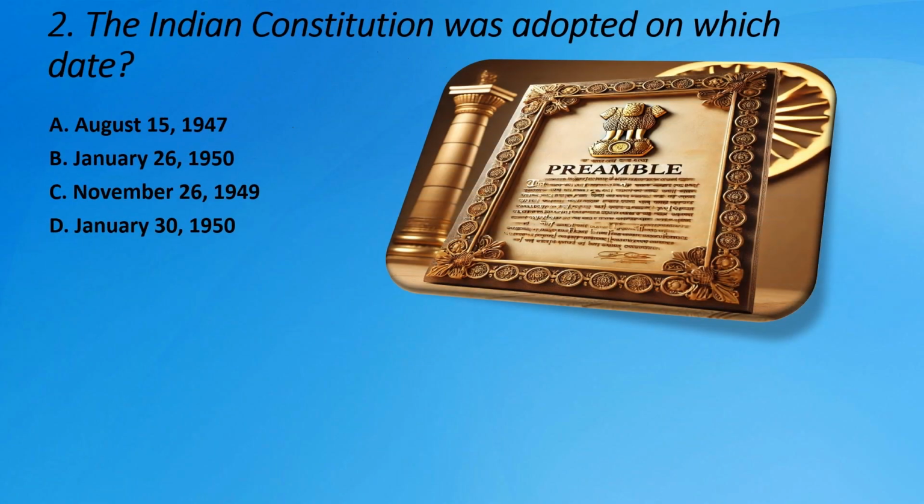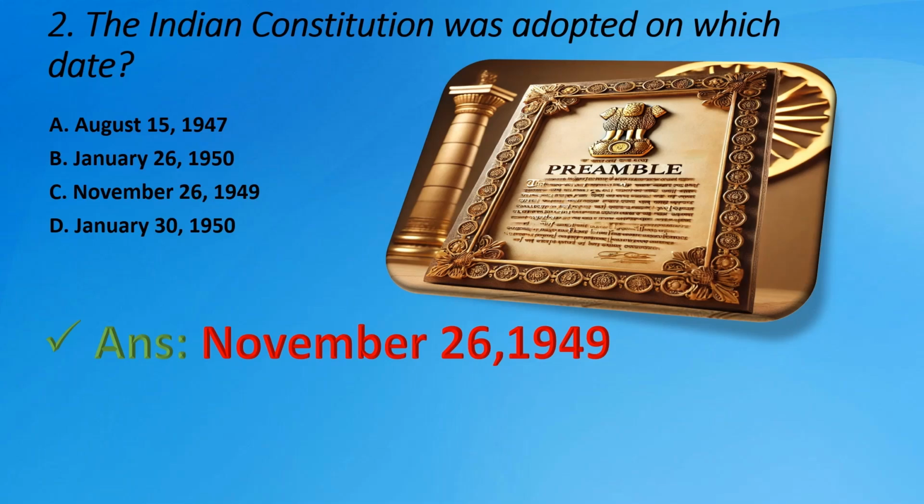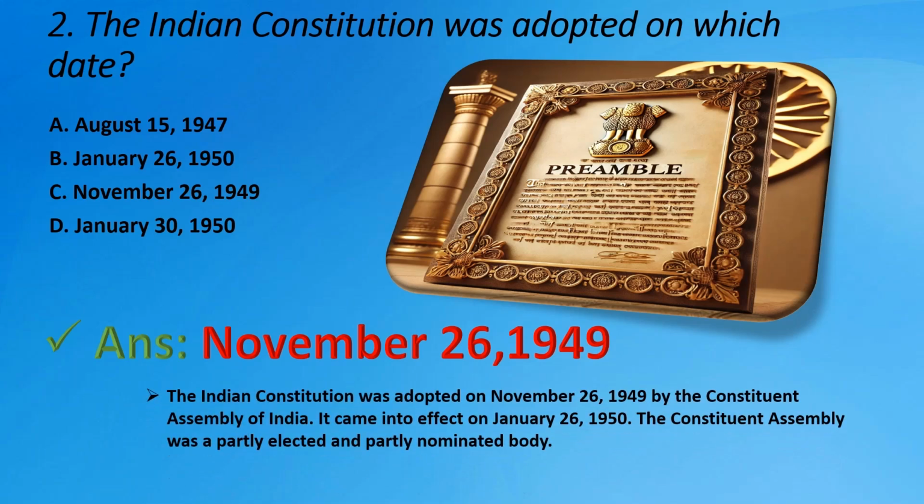Question number 2. The Indian Constitution was adopted on which date? Options are A. 15th August 1947, B. 26th January 1950, C. 26th November 1949, D. 30th January 1950. The right answer is C. 26th November 1949. The Indian Constitution was adopted on 26th November 1949 by the Constituent Assembly of India.